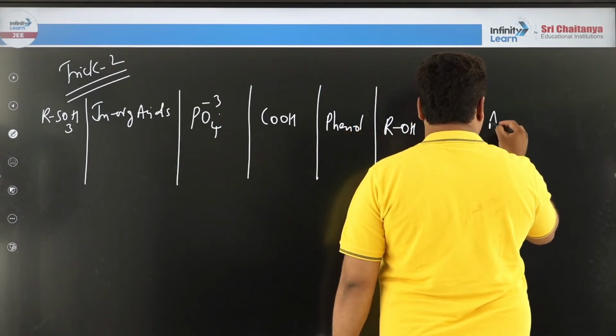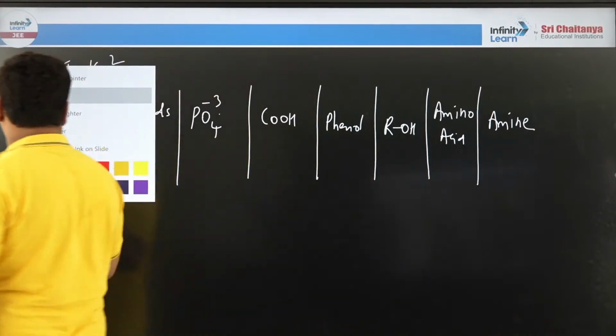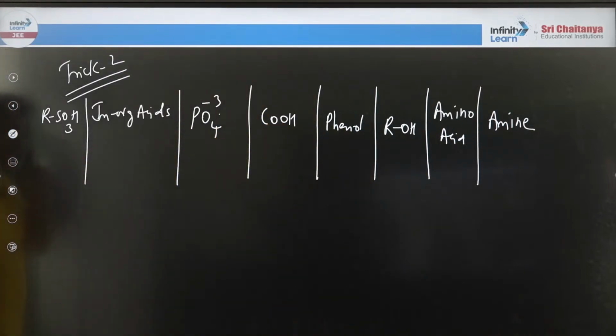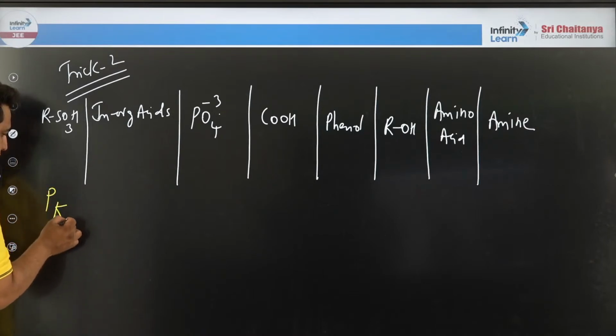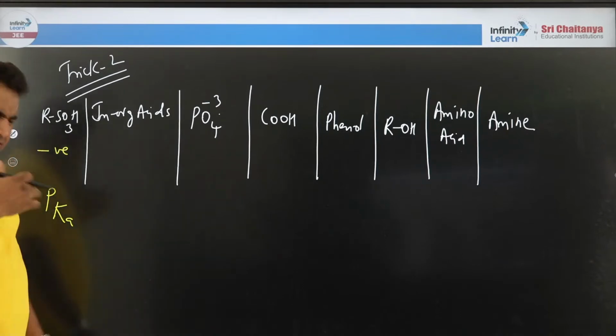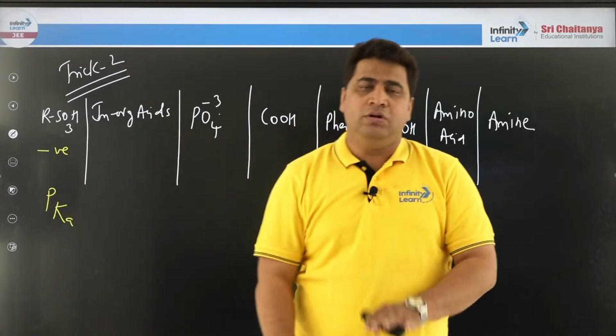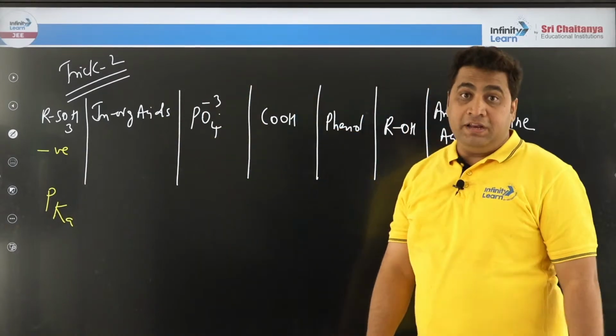If I take any amine, remember, in general, if I focus on pK values, sulfinic acids will have negative values, meaning the least pK value. When they have the least pK value, then the acidity will be very high.